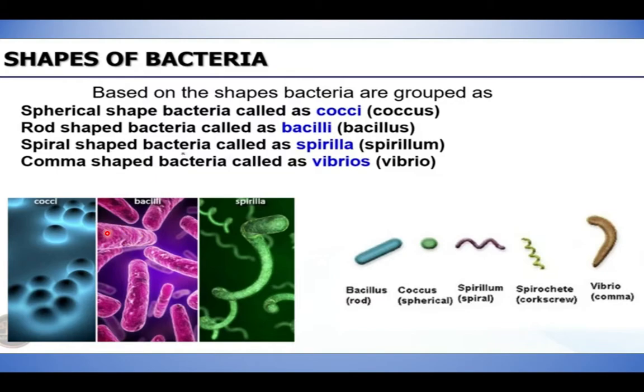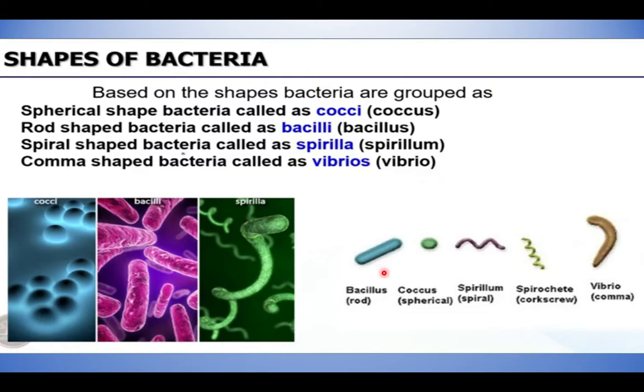Next, rod-shaped bacteria are called bacilli. In singular, it is bacillus. Next, the spiral-shaped bacteria are called spirilla, and in singular it is spirillum. Then comma-shaped bacteria are called vibrios, or in singular it is vibrio.